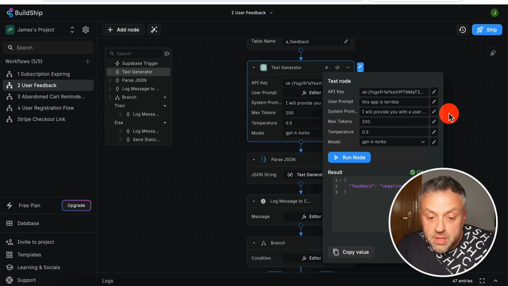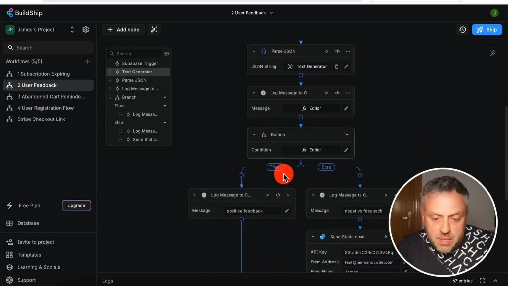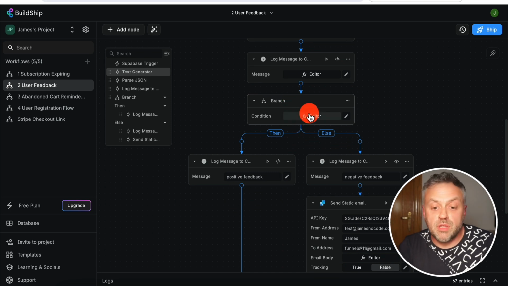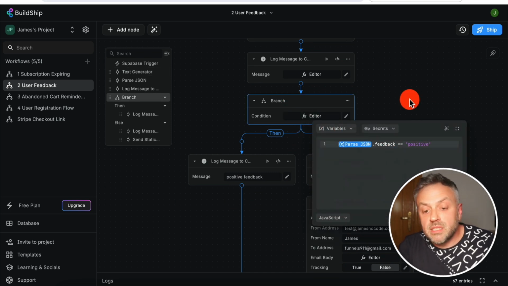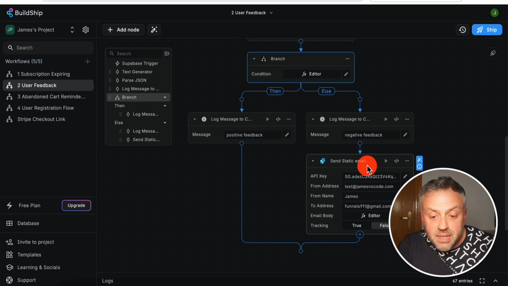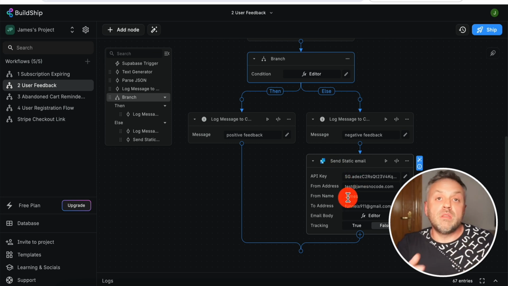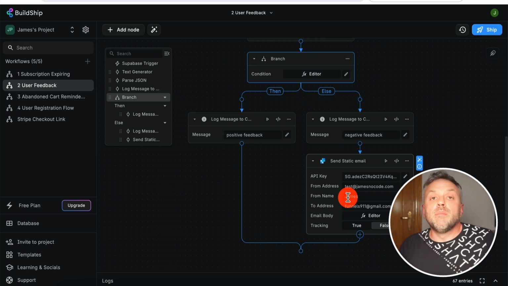And so this is awesome because we can use ChatGPT to tell us whether the feedback is positive or negative. And then later on, I am parsing the JSON, I'm logging the message, and then I have my branch, right? So depending on if the feedback is positive, we don't do anything, right? So here I have a log message just for testing. But if the feedback is negative, we use the SendGrid API to send an email. And just like with the previous flow, we send an email, and that is why you were seeing those emails for negative feedback, but you did not see any email for positive feedback.